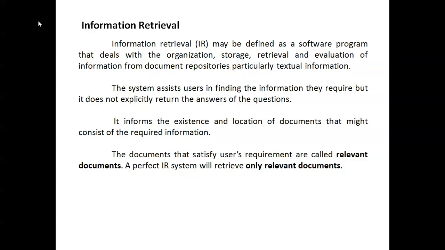So information retrieval is about a document or image or anything, music or whatever it may be, that the user is trying to search, and it's already stored. Then you get the relevant document. If you don't get the perfect document, at least you will get some relevant document. So that is called information retrieval.